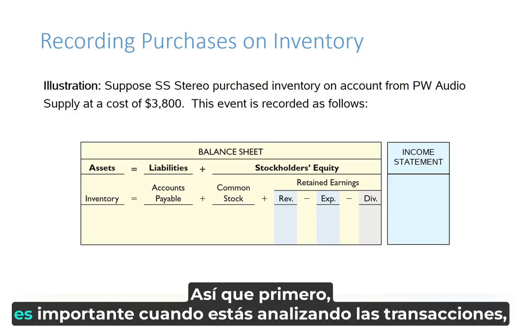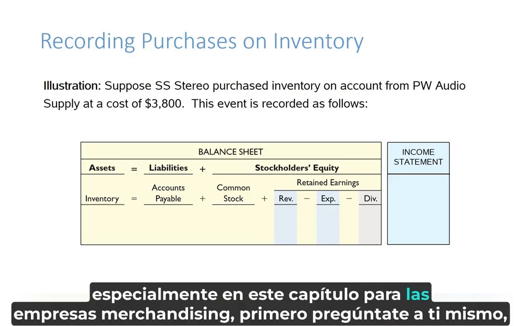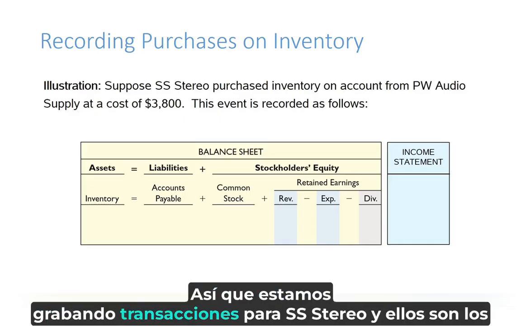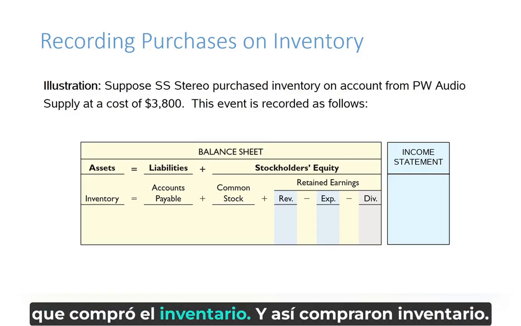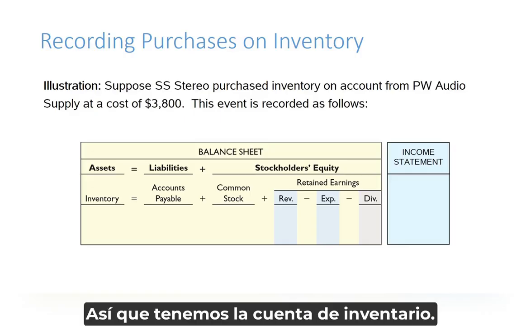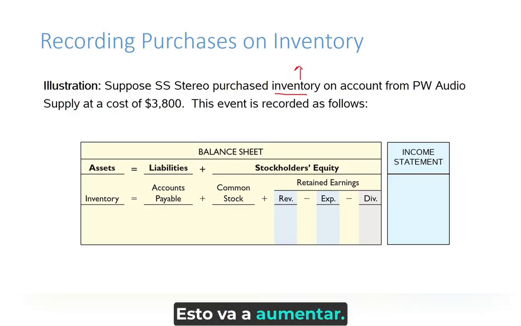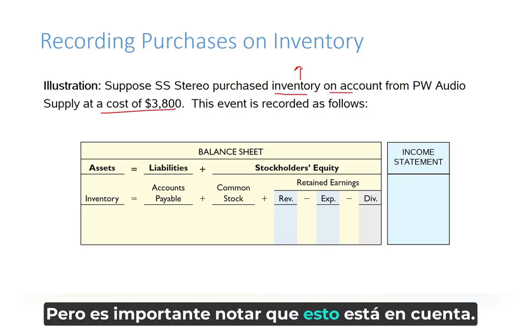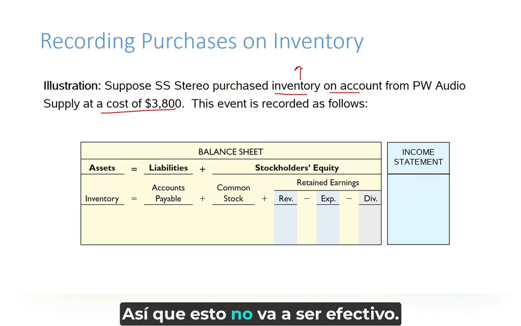So first, it's important when you're analyzing transactions, especially in this chapter for merchandising companies, first ask yourself, are you the buyer or are you the seller? So we are recording transactions for SS Stereo, and they're the ones that purchased inventory. And so they purchased inventory. So we have the inventory account. This is going to increase. And then it was at a cost of $3,800. But it's important to note that this is on account. So this is not going to be cash.